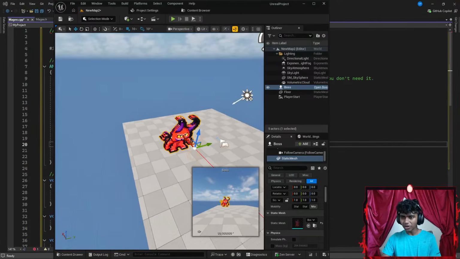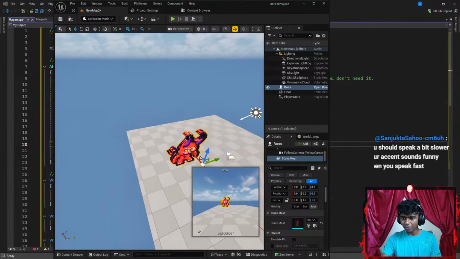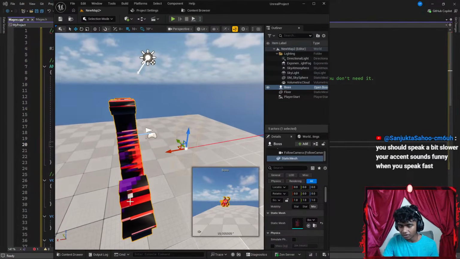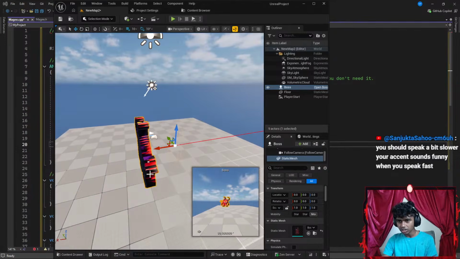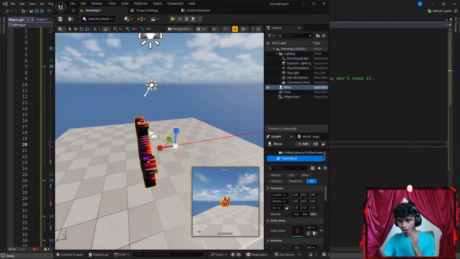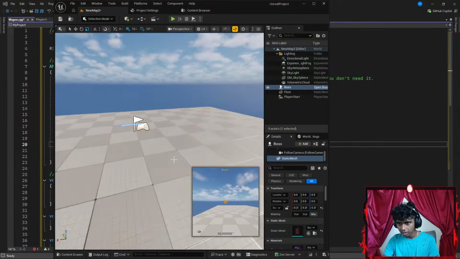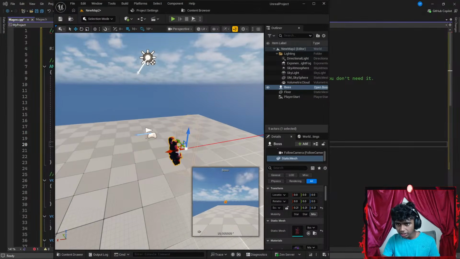That said, why am I going so slow here? Guys, why can't I move faster? Is there a button to go faster? I feel like I'm really slow. Okay, and I think I do have to actually start talking slow as well. But before that, I'm going to go to my static mesh here. Let's hit R. I want to decrease my size. There, that should be good. Okay, now I'm going to hit W. Is there a setting to walk faster?